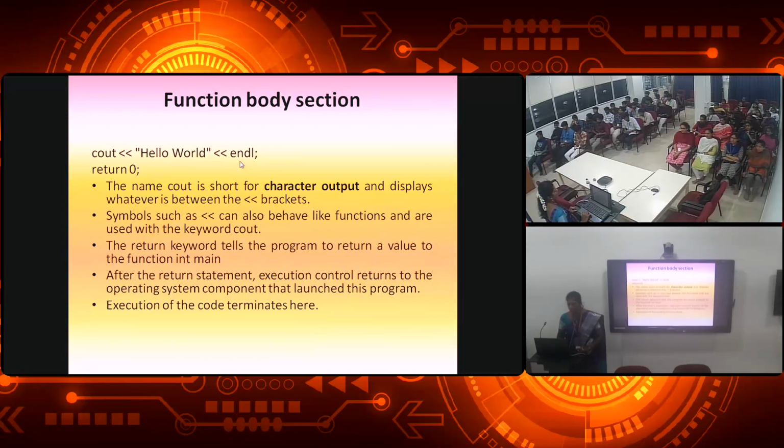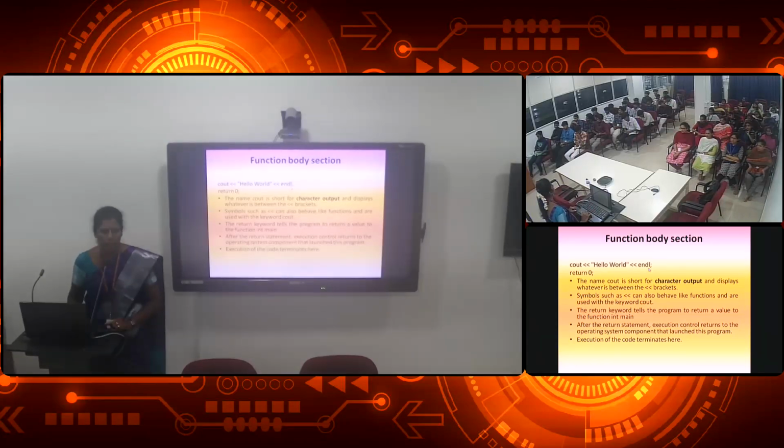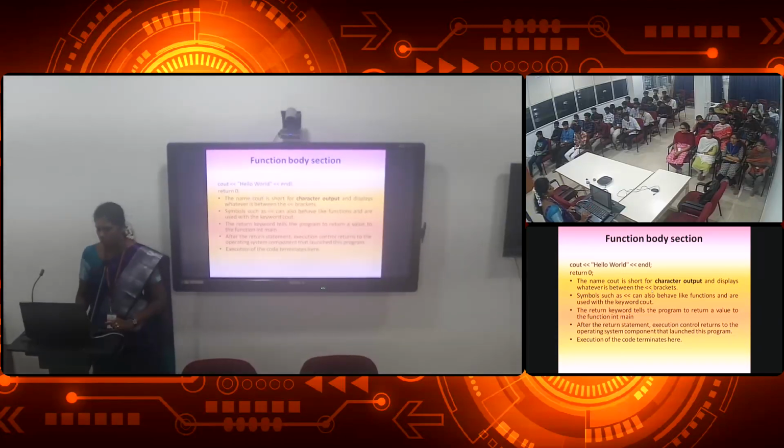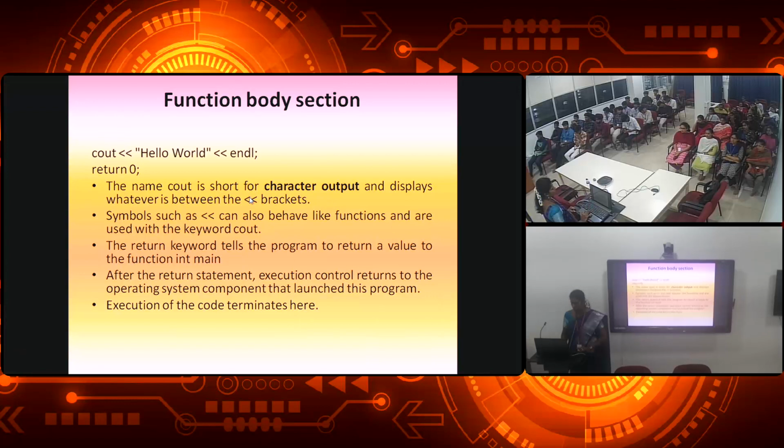Here you will give endl. This endl means you are breaking your line, and the next thing you give will appear in your next line. The meaning of endl is that at the end of the line it will go to the next line. Then here you have cout, which is short for character output, displayed with these brackets, which we call the extraction operator.